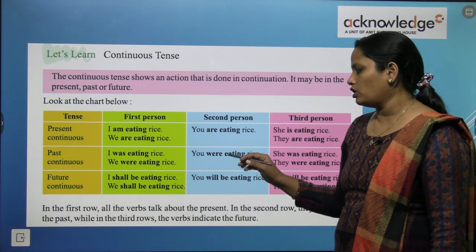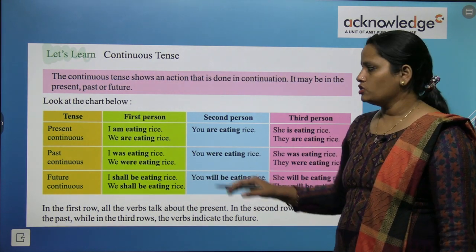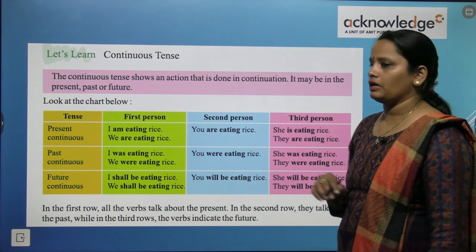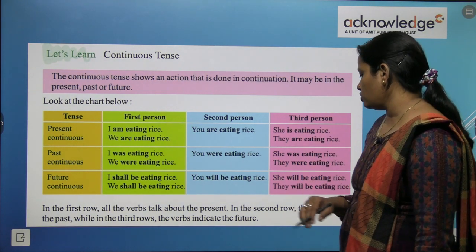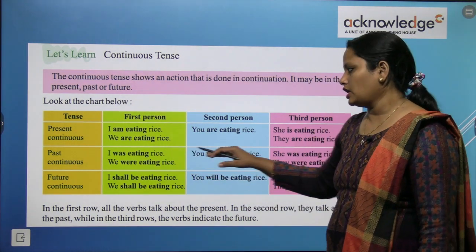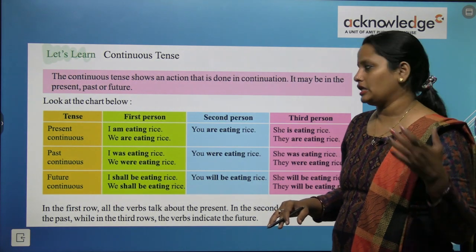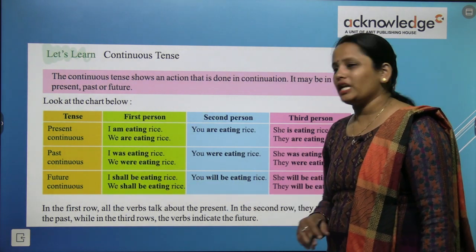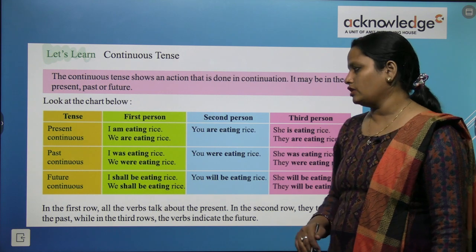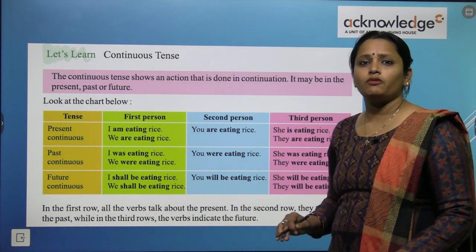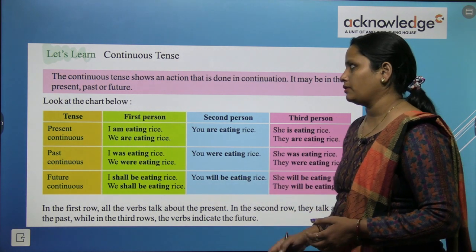The first row, all the verbs talk about the present. So जो पहली रो है इसमें सब present के बारे में बात कर रहे हैं. In the second row, they talk about past. Second row में सब बीते हुए समय की बात कर रहे हैं, past की बात कर रहे हैं. While in the third row, the verbs indicate the future. लेकिन जो third row है इसमें सब future के बारे में बात कर रहे हैं.